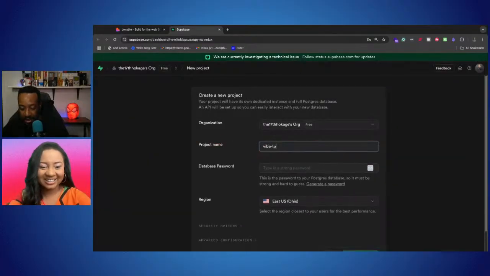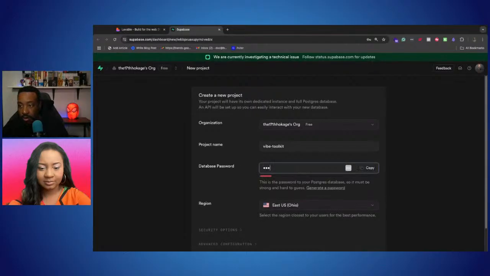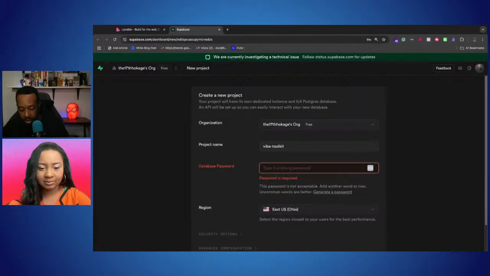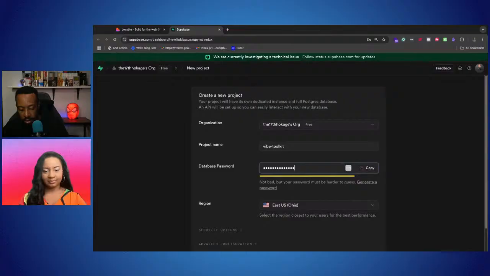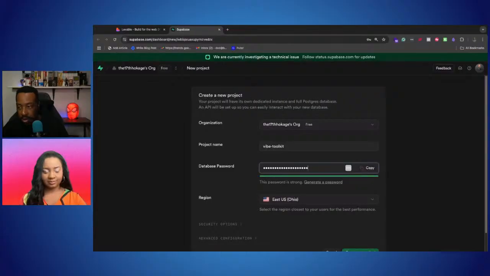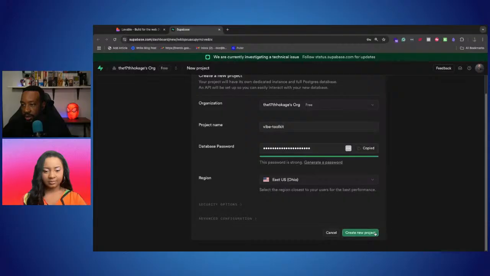Let's go with Vibe Toolkit. Let's do that. And we're going to just go with a database password real quick. I'm going to copy this, okay, and create a project.